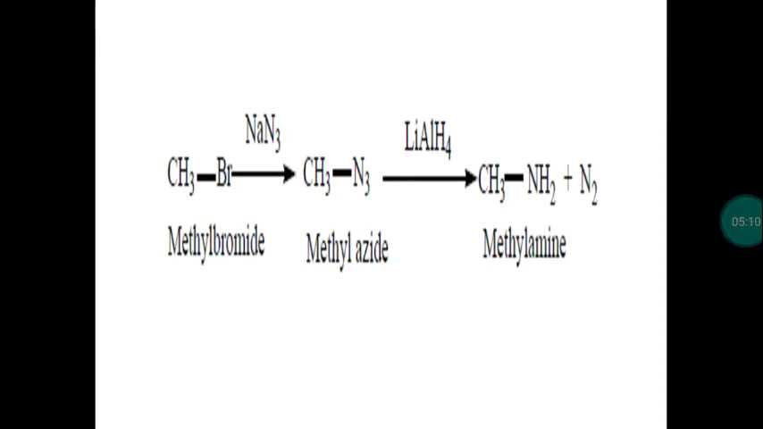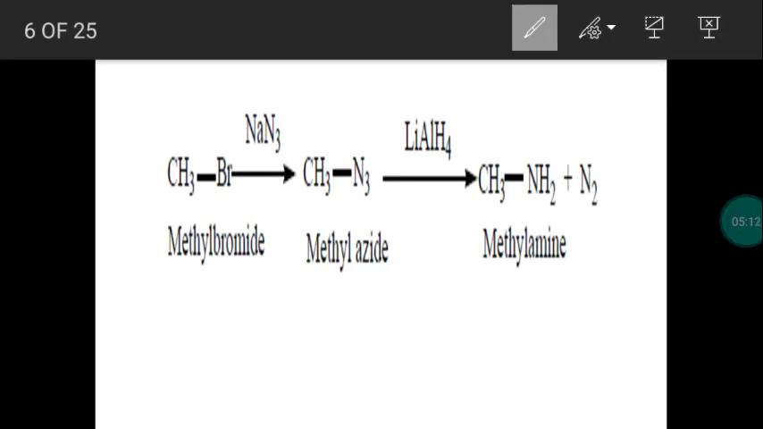Next one, reaction of alkyl halide with sodium azide, NaN3. It's called sodium azide, which is added with methyl bromide. We get intermediate methyl azide, CH3N3, which is reduced using lithium aluminum hydride. So azide is reduced into amine. We get methylamine with the liberation of nitrogen gas.